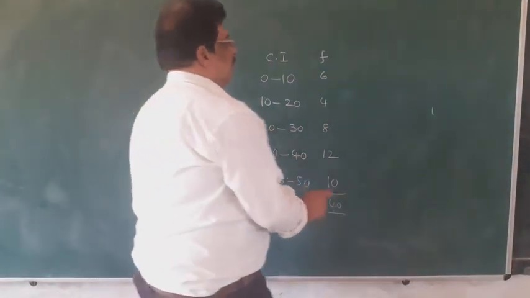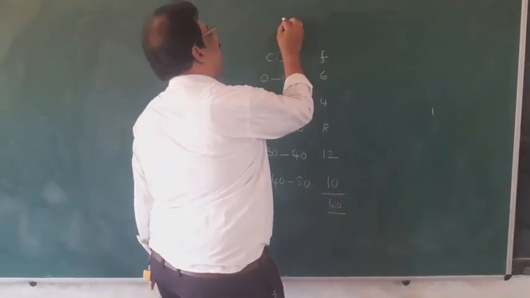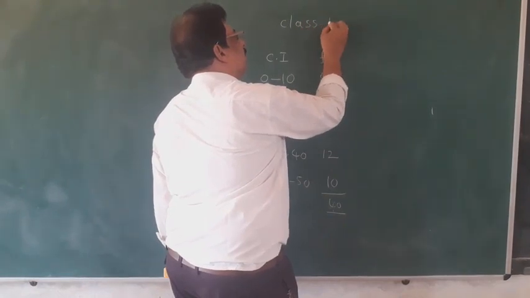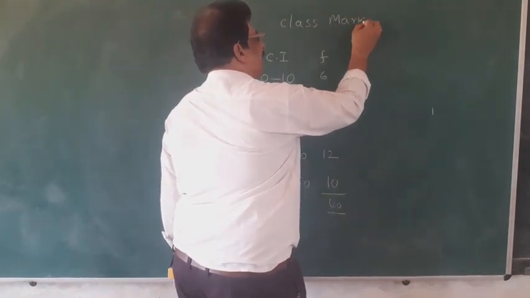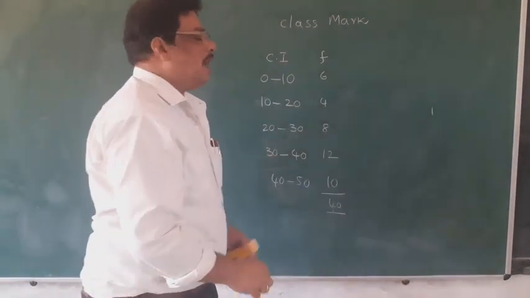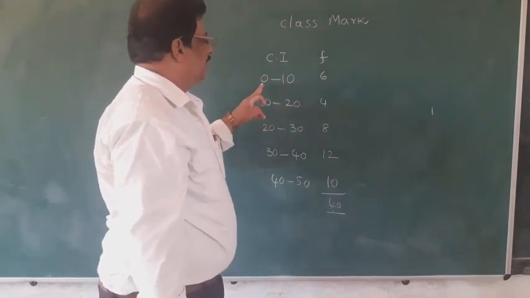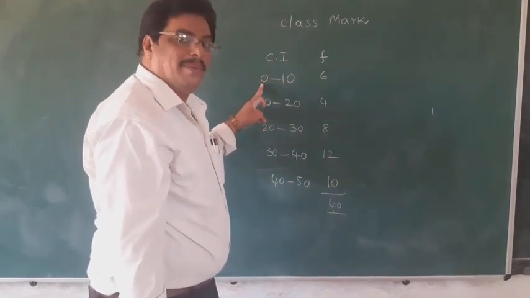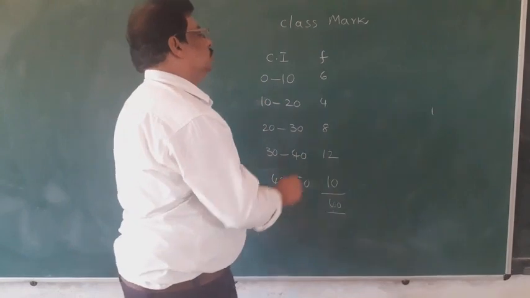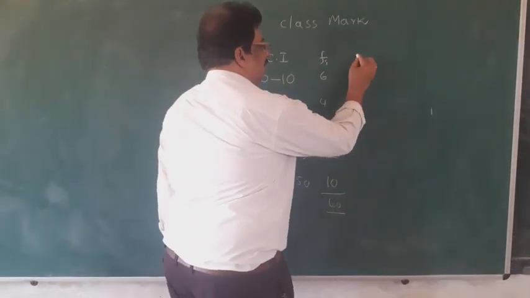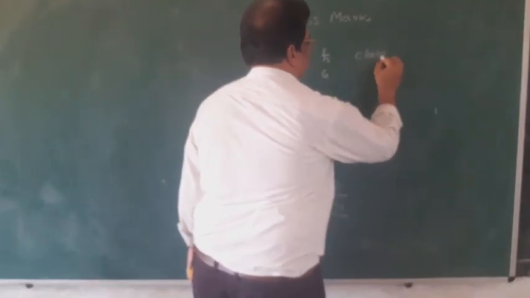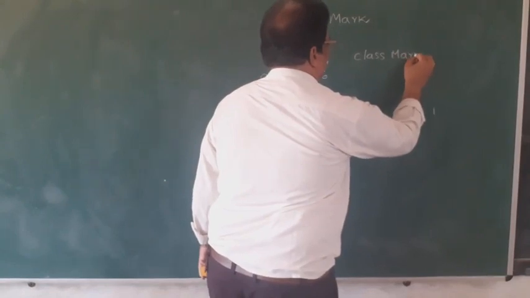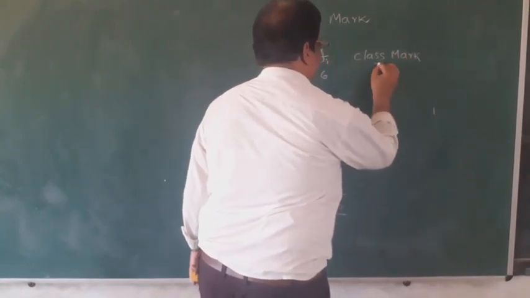For this, we have to know what a class mark is. Class mark is nothing but upper limit plus lower limit by 2. The class mark is called xi.